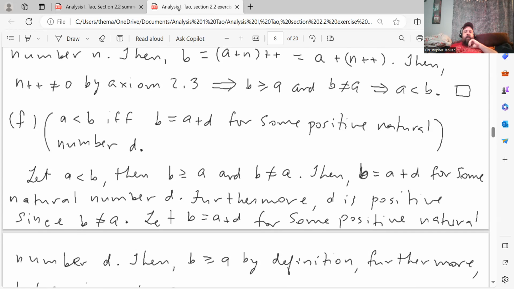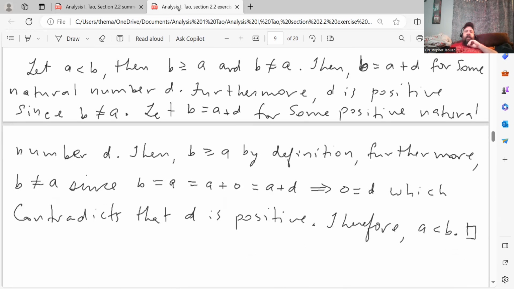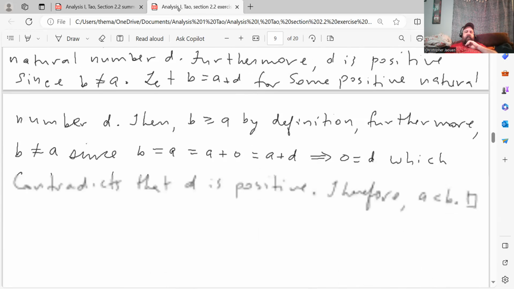Now let b equal a plus d for some positive natural number d, then b is greater than or equal to a by definition. Furthermore, b is not equal to a, since if b equals a plus 0 equals a plus d, that implies d is 0, which contradicts the fact that d is positive. Therefore, a is less than b, and that proves part F.